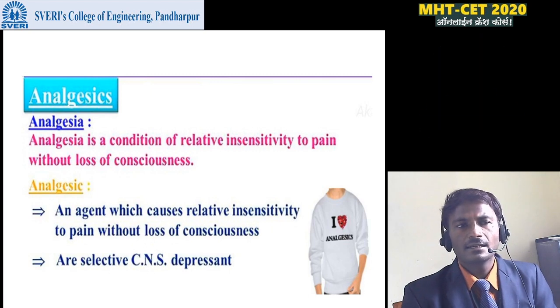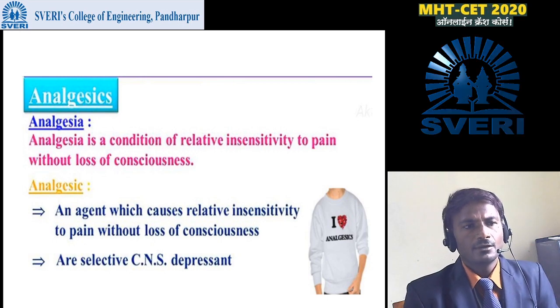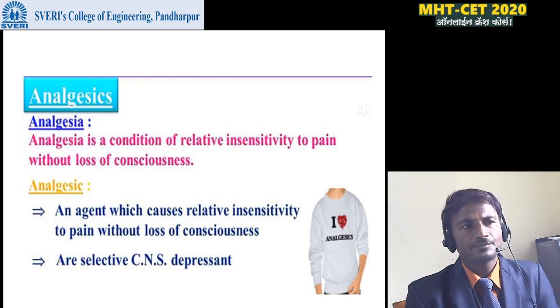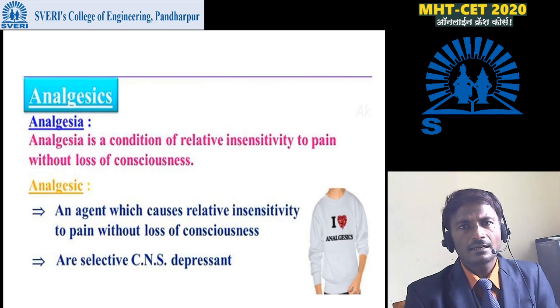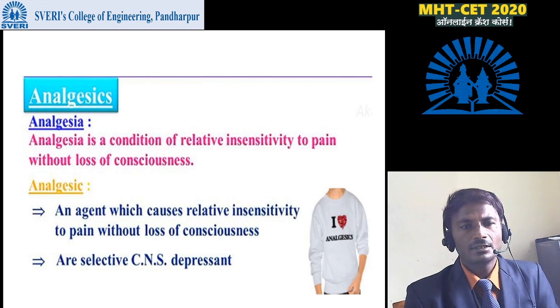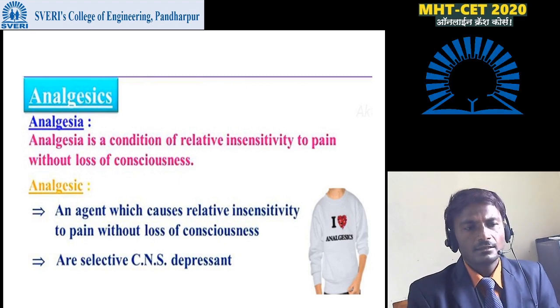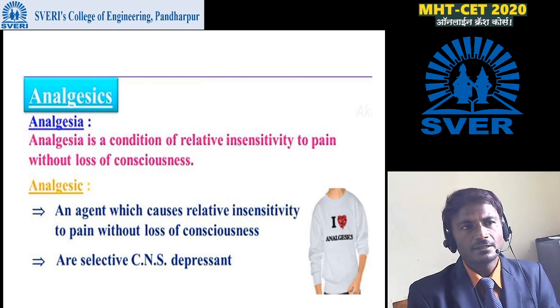Analgesia is a condition of relative insensitivity to pain without loss of consciousness. That means analgesic drugs are used to reduce pain or relative sensitivity to pain. An analgesic is an agent which causes relative insensitivity to pain without loss of consciousness. These are selective CNS depressants.